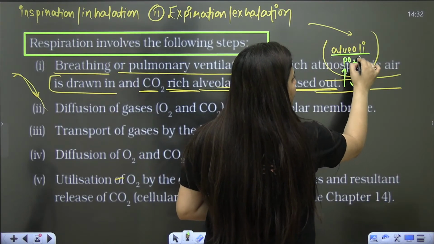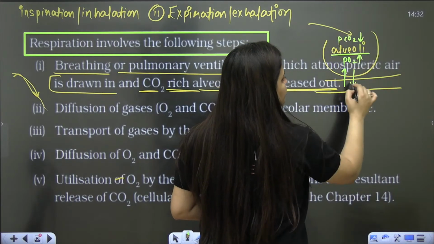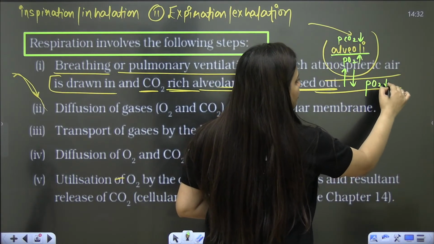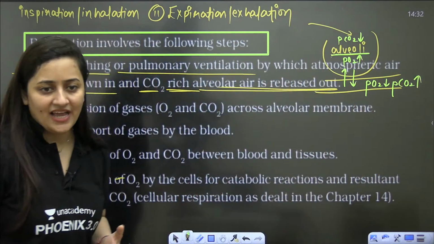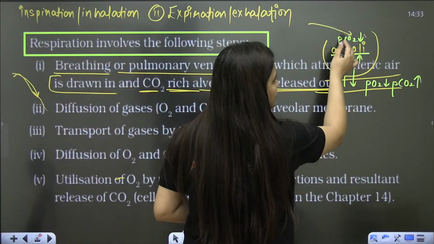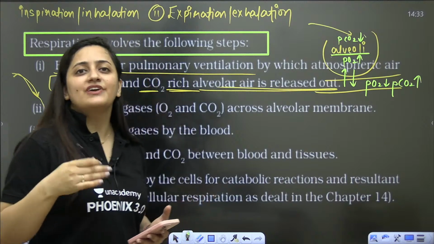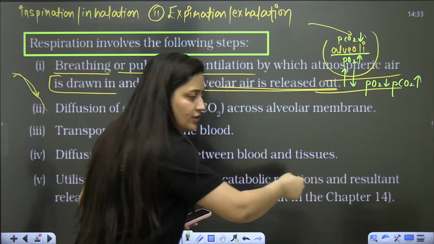So in lungs, partial pressure of oxygen is high, partial pressure of CO2 is low. In the blood capillary, partial pressure of oxygen is low, partial pressure of CO2 is high. So here the exchange of gases will be done. Clear? What will be done here? The exchange of gases will be done. So obviously this blood will carry that oxygen to the tissues.